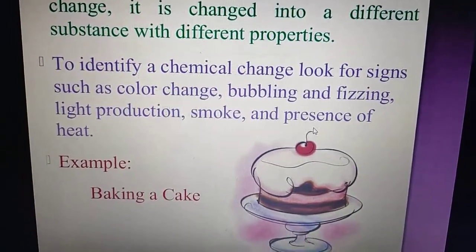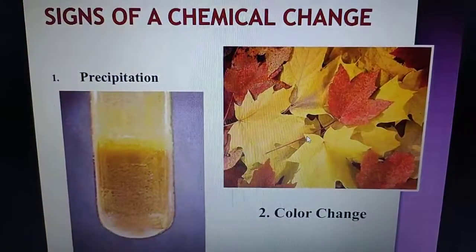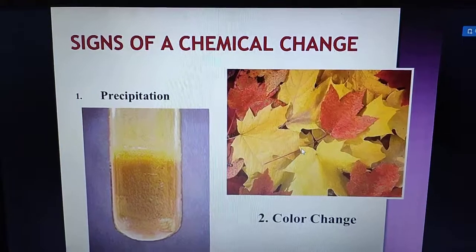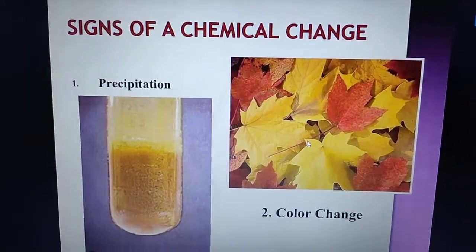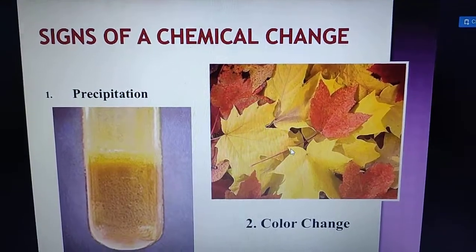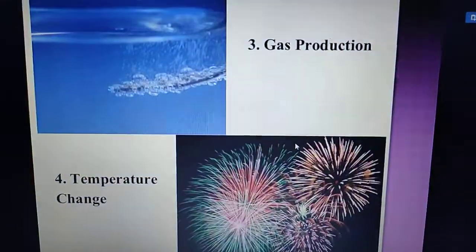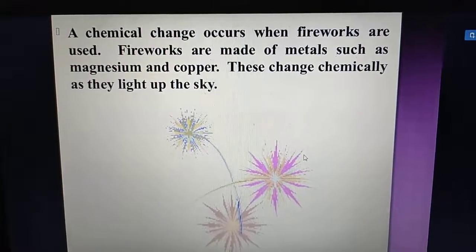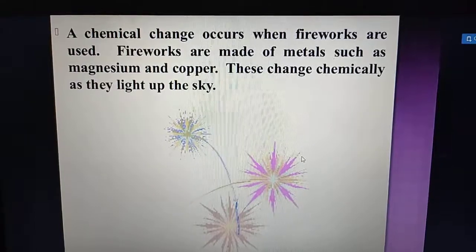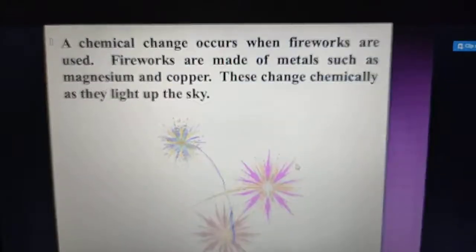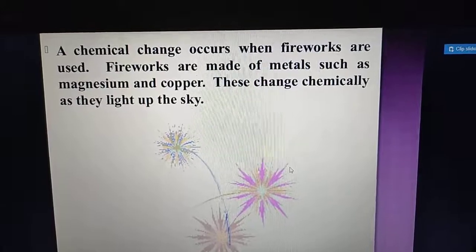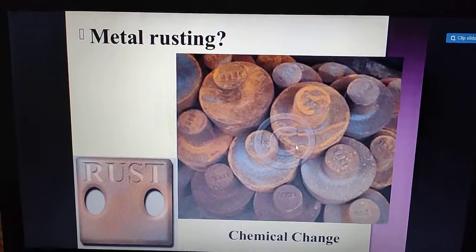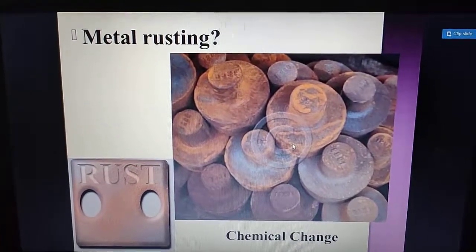Like for example, baking a cake is an example of chemical change. Precipitation means formation of an insoluble solid. Then color change. These are examples of chemical change. Gas production, temperature change. A chemical change occurs when fireworks are used. Fireworks are made of metals such as magnesium and copper. These change chemically as they light up the sky. So, these are chemical changes because they light up. Metal rusting is also an example of chemical change.